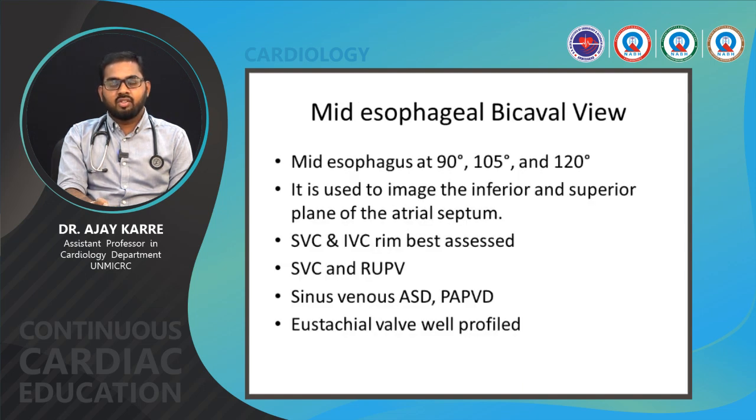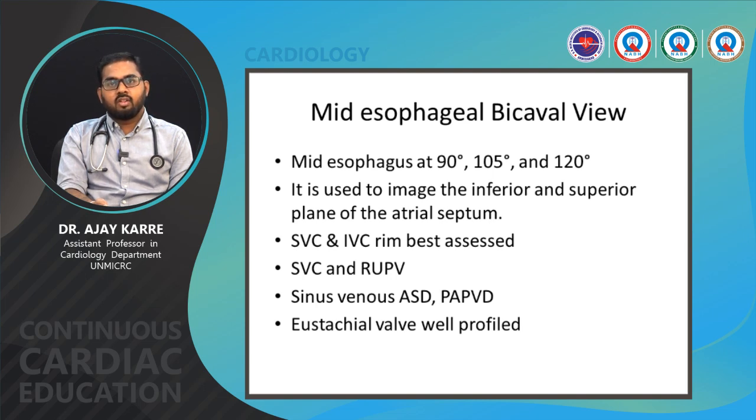Mid-esophageal bicaval view is also very important to delineate the SVC and IVC rim, which are best assessed in this view. The SVC and the right upper pulmonary vein can also be assessed. Sinus venosus type of ASD and partial anomalous pulmonary venous drainage can also be best delineated in the mid-esophageal bicaval view. Eustachian wall is also well profiled.